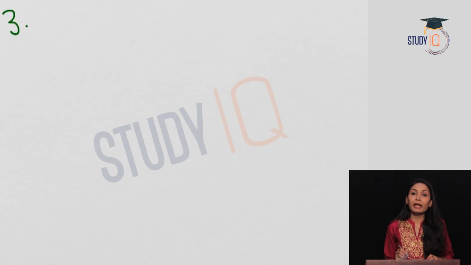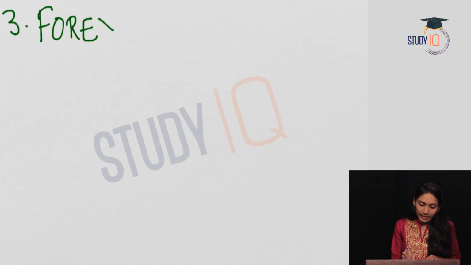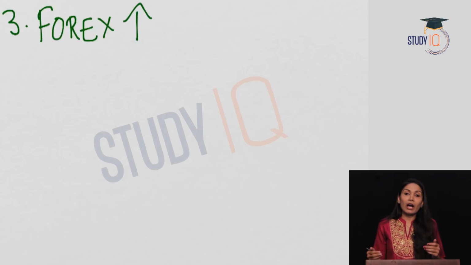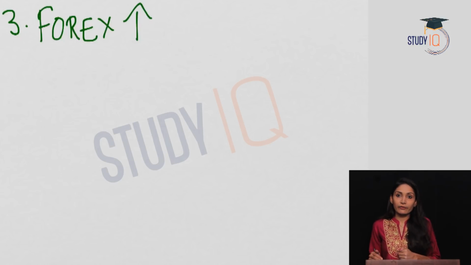The third reason for demand pull inflation in the economy would be an increase in forex in the economy. What is meant by forex? Forex is the foreign reserves that a country has. So how does the forex in the economy increase? Forex will increase when we have more exports, when we have more foreign remittances, etc. We will learn about forex in detail when we learn about the external sector of the economy.